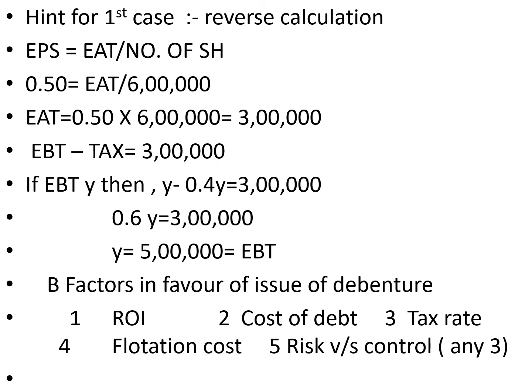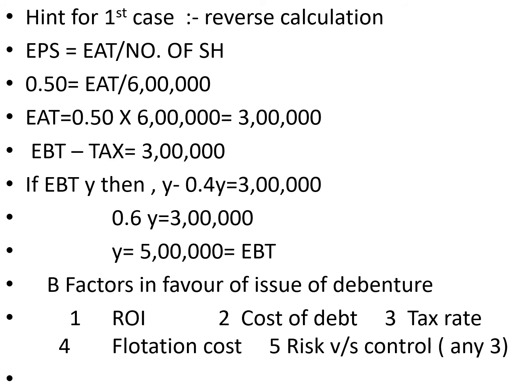Now, EBT minus tax is 3 lakh. We will assume EBT as Y. Then Y minus 0.4 Y, that is 40% of Y, is equal to 3 lakh. Then 0.6 Y is equal to 3 lakh, and then Y comes to 5 lakh. It's simple arithmetic, nothing else.